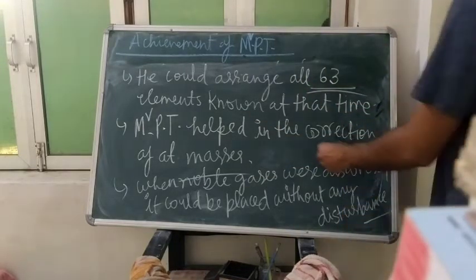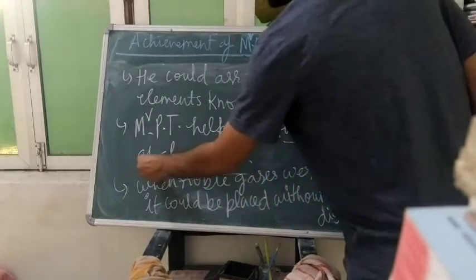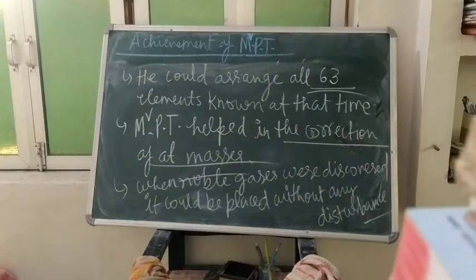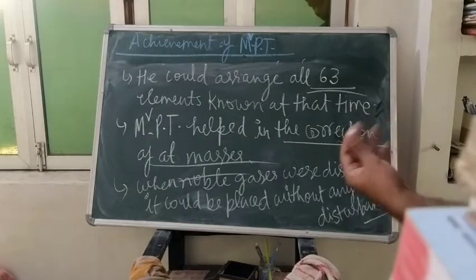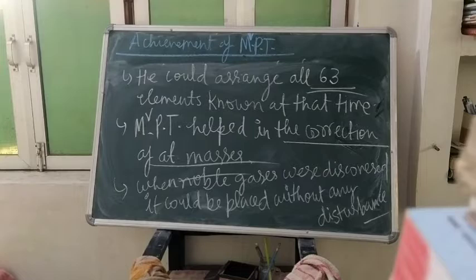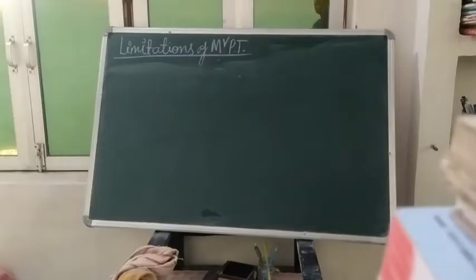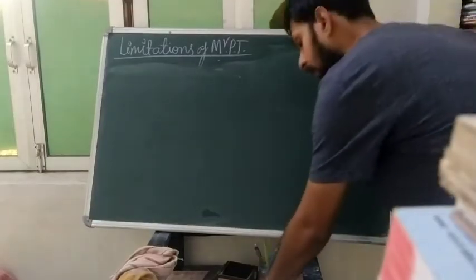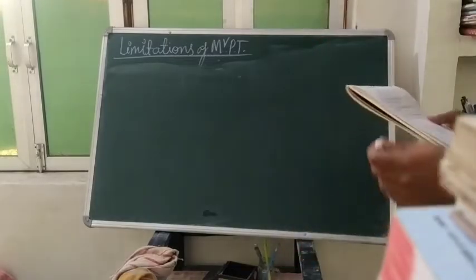Third, because of the Mendeleev periodic table we could correct the atomic masses of the elements, and when the noble gases were discovered, they could be placed without any disturbance in the periodic table. So these were the achievements of the Mendeleev periodic table. Next, students, we shall move to the limitations of the Mendeleev periodic table.